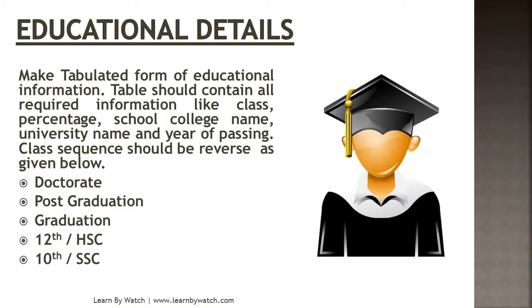Doctorate is the highest qualification, then comes post graduation, then graduation. So whatever education you have, write it in reverse order and make proper rows and columns in a table. A column should contain your school or college name, your year of passing, your class percentage, and the rows should contain your education classes in reverse order. In this way, try to write your educational details properly in a tabulated format.